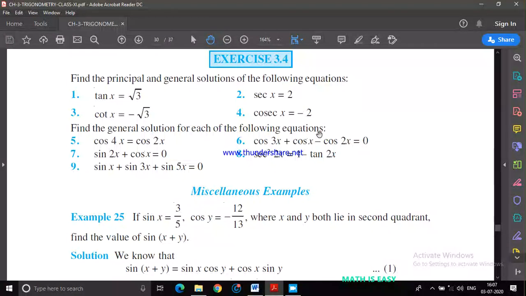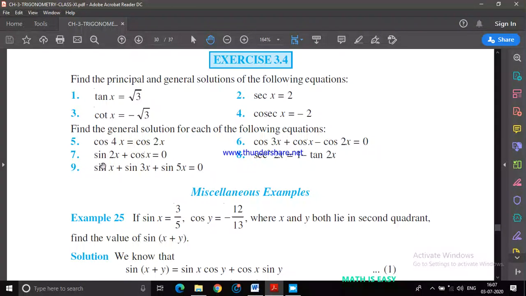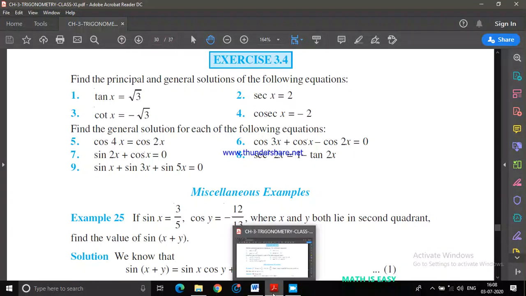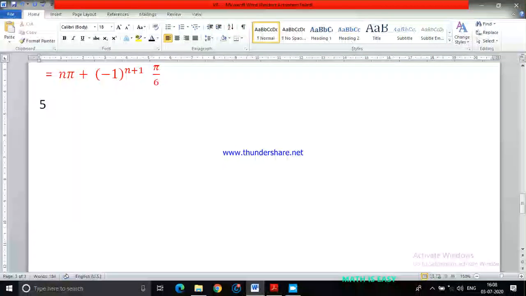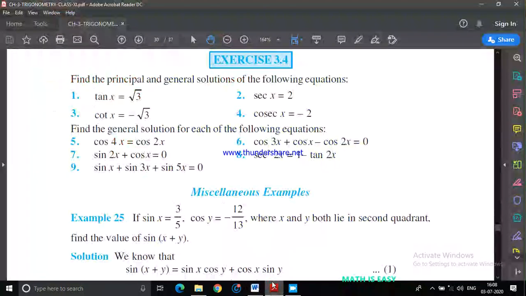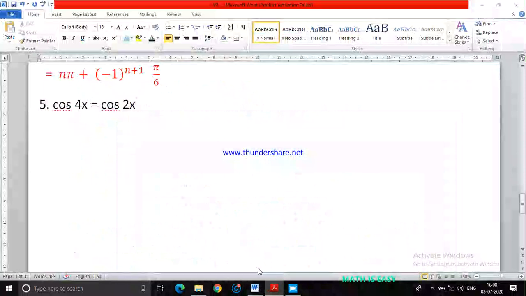So let me see exercise 3.4. The first 4 questions you can solve. Here also I think you can solve. Here you use the sin 2x formula. Let me solve this question. Here cos 4x equals cos 2x. Now how do I solve this one? Let me give the hints to solve, then you can solve it. The question is given as cos 4x is equal to cos 2x. That's what they have given.